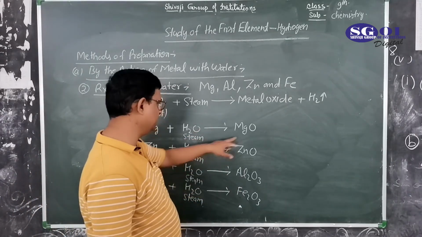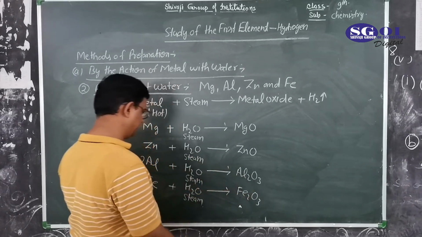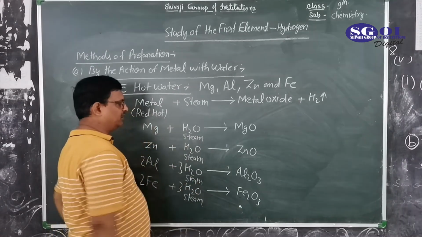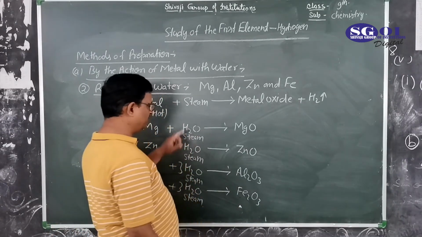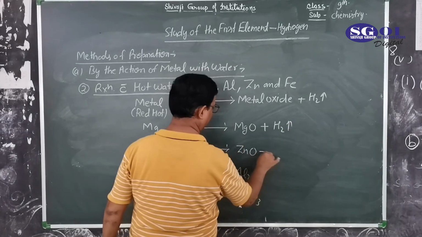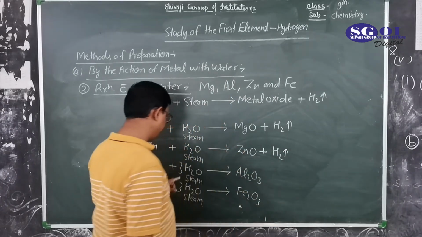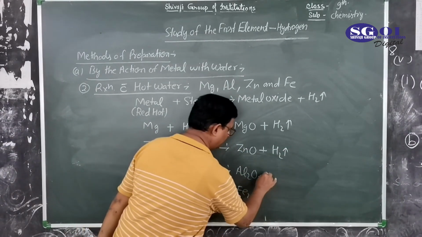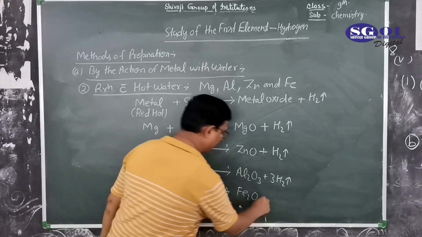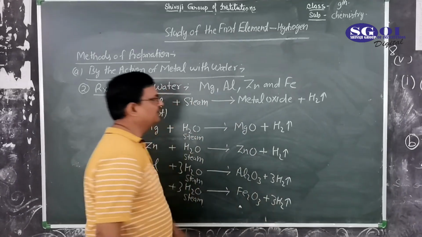Next is oxygen: one oxygen, one oxygen, then 3 oxygen needs 3 water, and again 3 water. So hydrogen evolved is H2, 1; here also H2; then 3 H2 for aluminium and 3 H2 for iron.